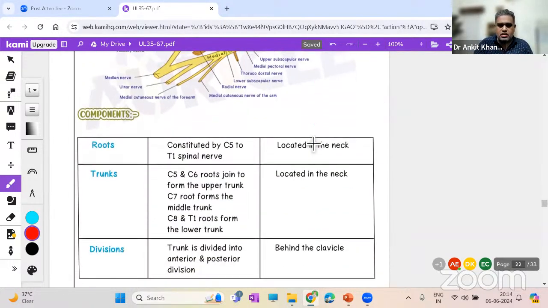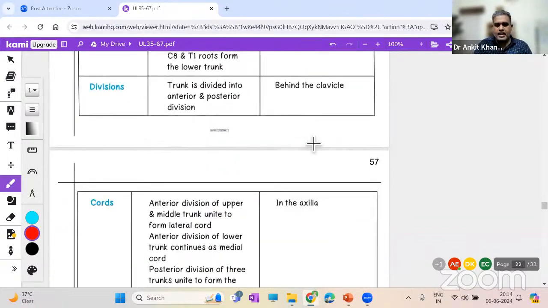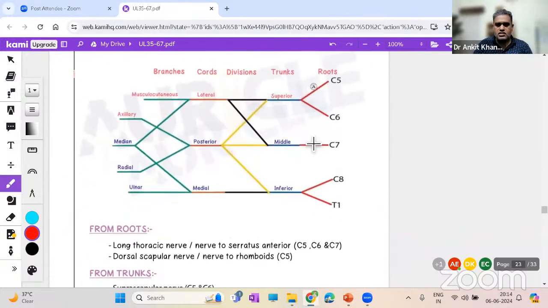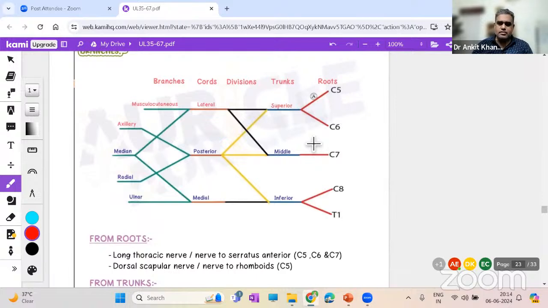Okay, fair enough. So all this written, see over here. Let me show you, this is a better understanding. This is the baseline of the roots over here. So see, roots here, C5, C6, C7, C8, T1. C5 and C6 combine to form the superior or the upper trunk. Remember this, superior or the upper trunk. C7 forms the middle trunk. C8, T1 forms the inferior or the lower trunk. So this is upper trunk, middle trunk, and lower trunk. You can call it superior, middle, inferior also, no worries.